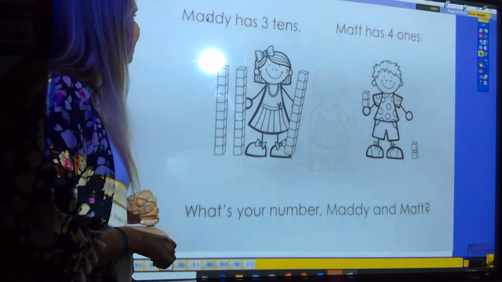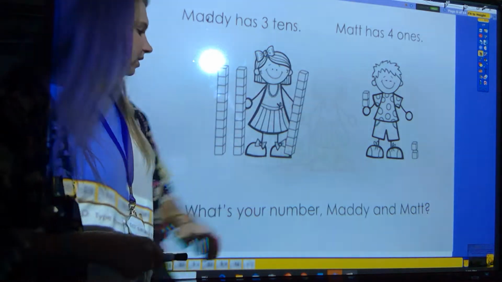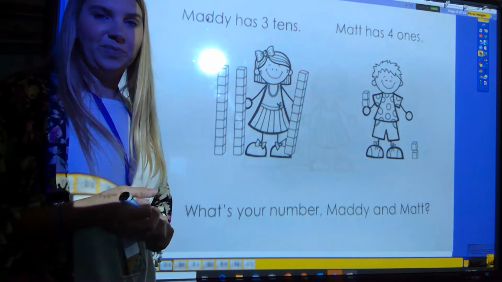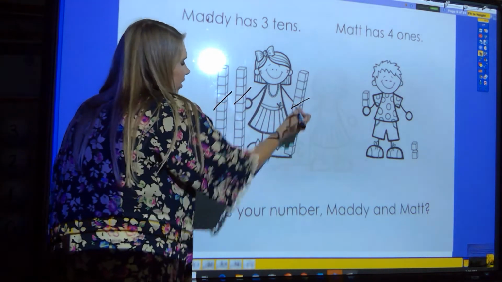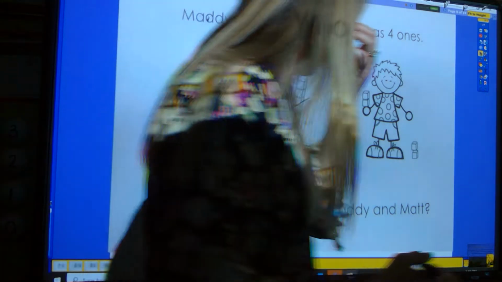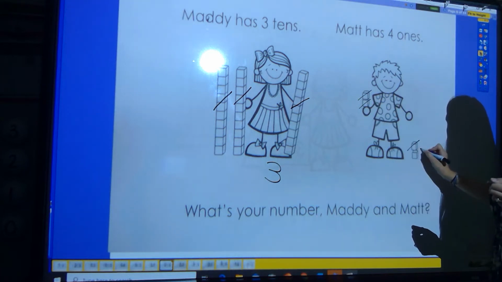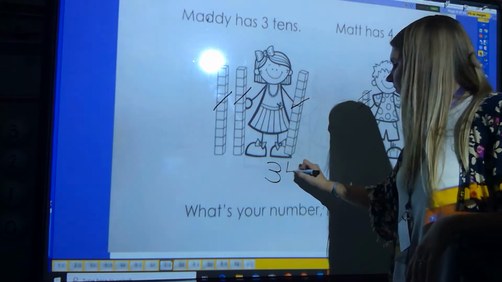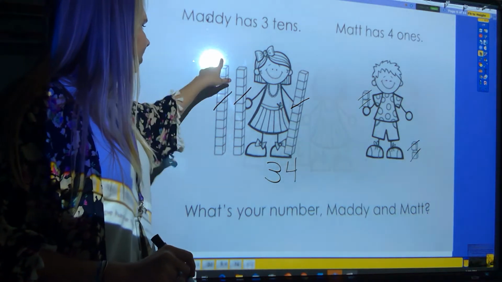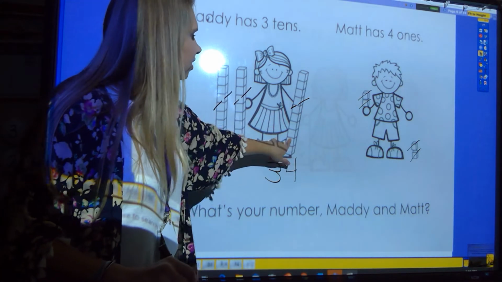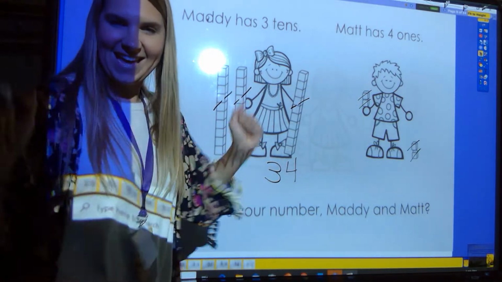All right. Maddie has 3 tens. Matt has 4 ones. What's your number, Maddie and Matt? All right, let's see how many 10 rods we have. 1, 2, 3. So I'm going to write that down here. 3 tens. And how many ones? 1, 2, 3, 4. He had 4 1 blocks. So what is our number? 34. Let's count them. 10, 20, 30, 31, 32, 33, 34. We're right.